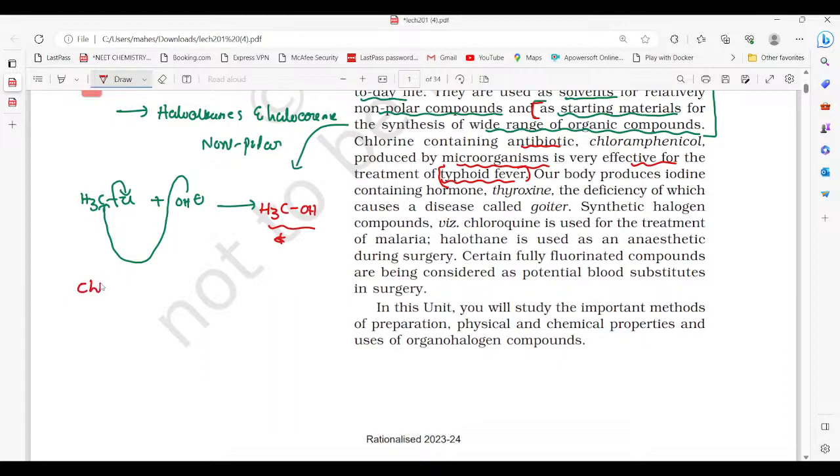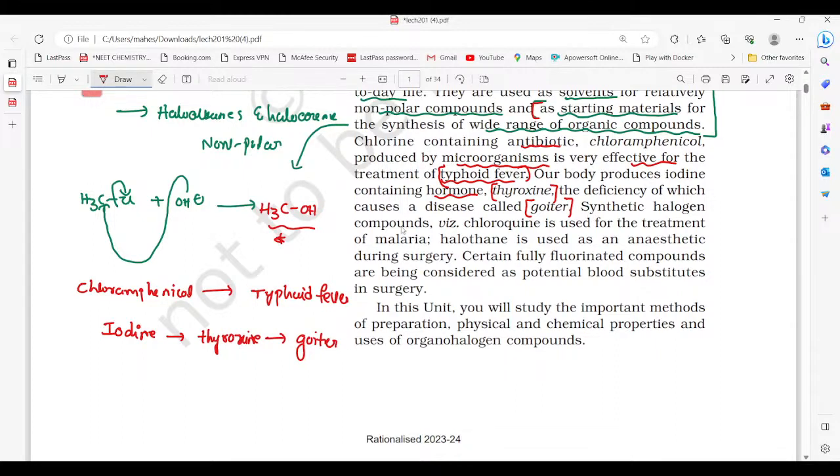Now let us write it here for remembering: chloramphenicol, which is used for typhoid fever. And the next point, our body produces an iodine-containing hormone which is called thyroxine. Iodine is needed to produce thyroxine. If there is a deficiency of thyroxine, the disease called goiter is produced. So, iodine-containing hormone is thyroxine, and its deficiency causes the disease goiter.